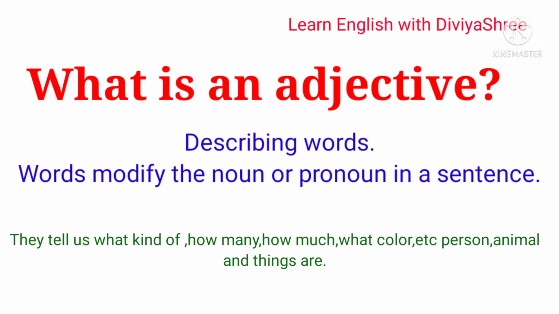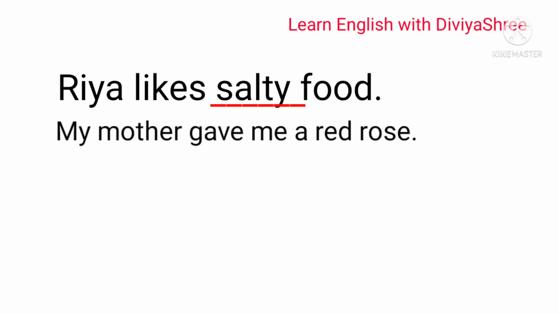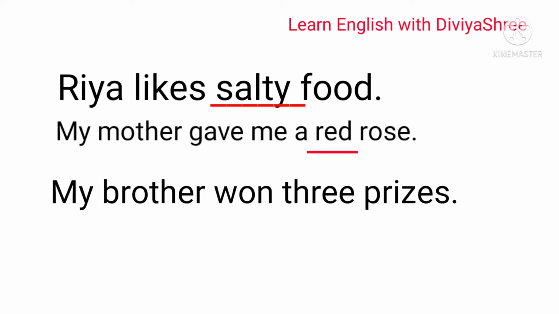Let me explain it to you with examples. If I say Ria likes salty food, what kind of food does Ria like? We can say salty. In the other way, if I say my mother gave me a red rose, what kind of rose, or which color of rose, did my mother give me? Here, red. And if I say my brother won 3 prizes, how many prizes?